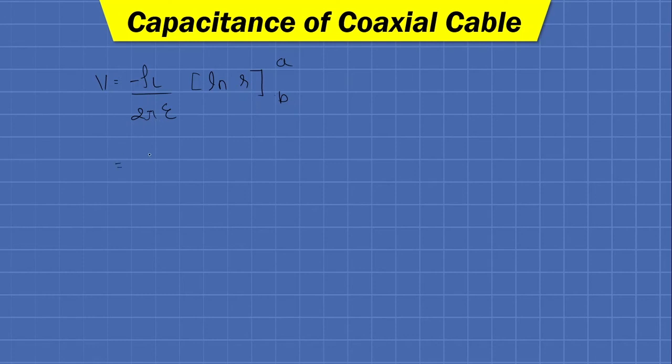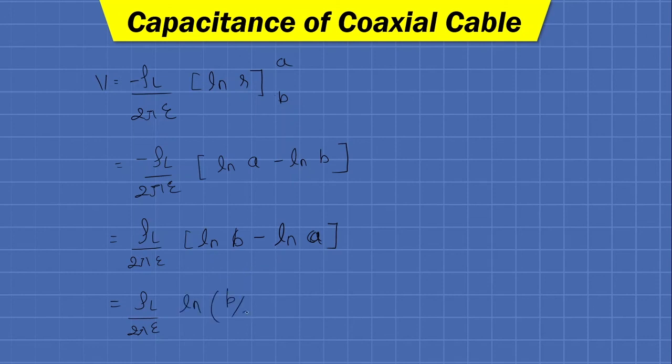If we put the minus sign, it will be rho L upon 2 pi epsilon, ln A minus ln B. If we operate this minus sign inside the bracket, then we have rho L upon 2 pi epsilon, ln B minus ln A, which is the natural logarithm, and we can write rho L upon 2 pi epsilon ln B by A. Now this is nothing but the V. Now we are interested in deriving the formula for capacitance, and for that C is equal to Q by V. Now Q is nothing but rho L into L, and V can be written as rho L upon 2 pi epsilon ln B by A.